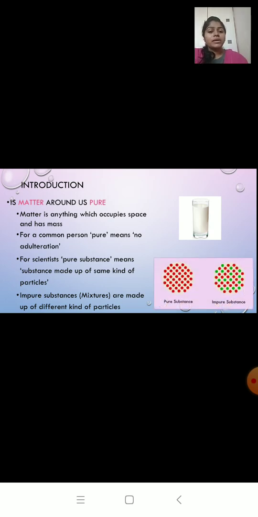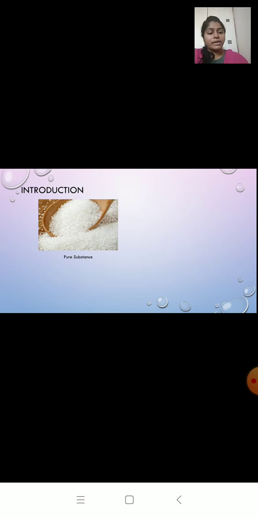If you look at this picture, the first one, pure substance, is made up of only one color, red color balls. Same color, same kind of particles. In mixtures, the second picture, you can see it has a combination of red as well as green particles. So pure substances are the ones which are made up of only one kind of particle.